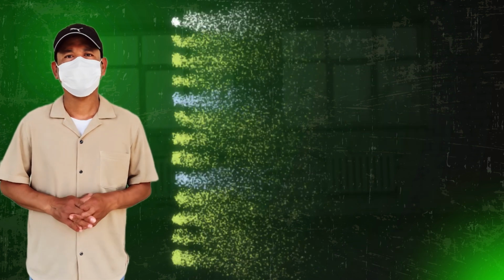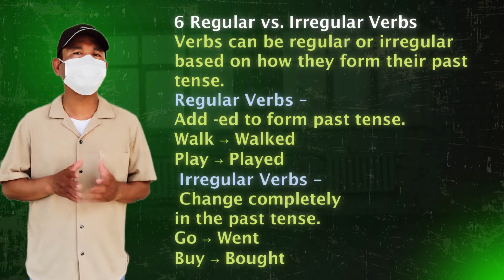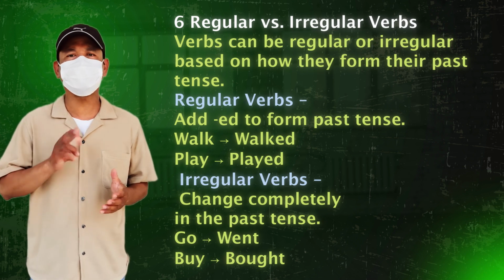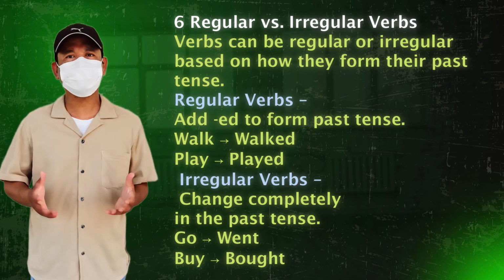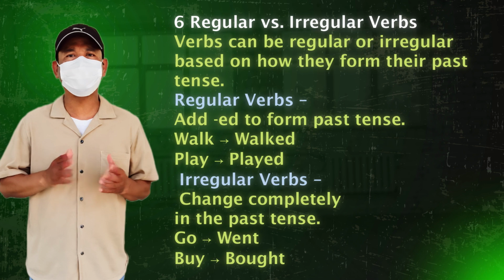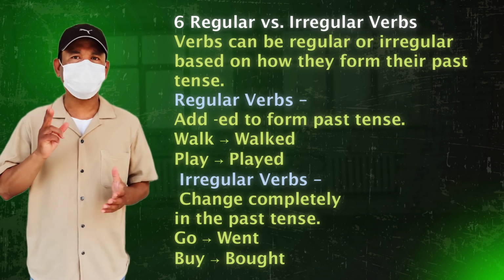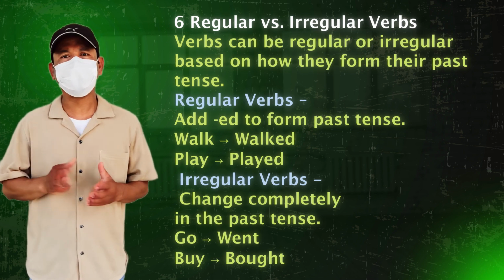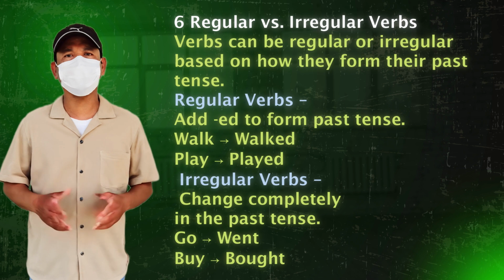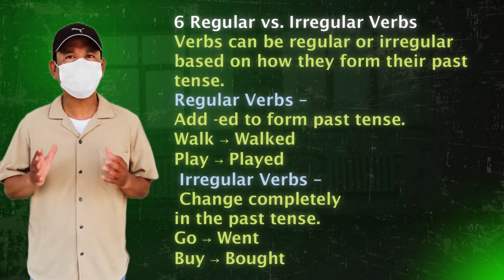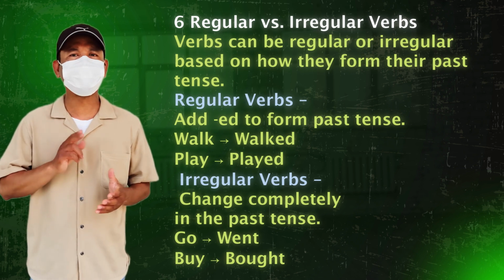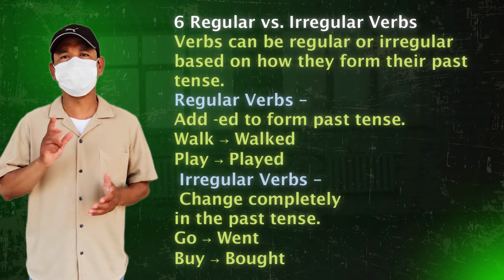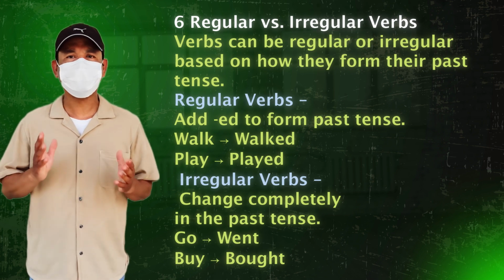6. Regular versus irregular verbs. Verbs can be regular or irregular based on how they form their past tense. Regular verbs add ed to form past tense. Walk, walked. Play, played. Irregular verbs change completely in the past tense. Go, went. Buy, bought.